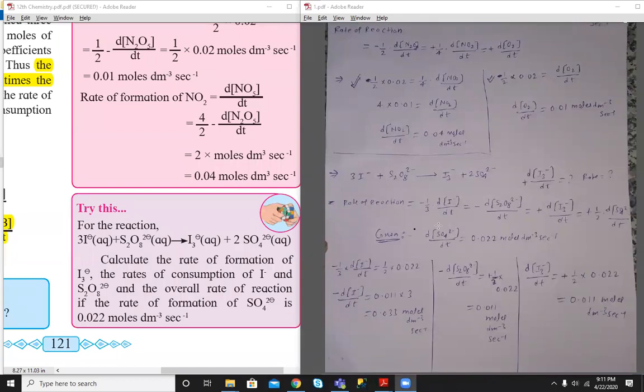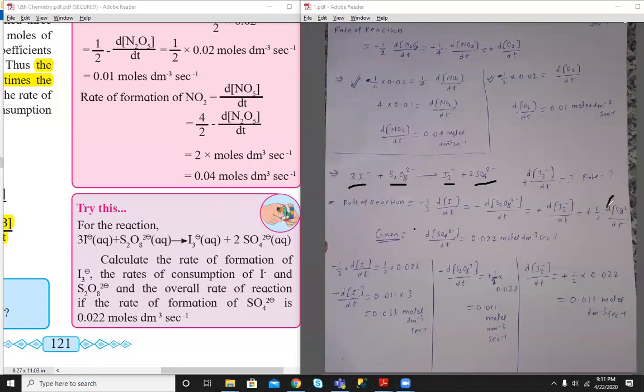So the first step in this problem is just to write down the rate of reaction in terms of all the reactants and products. So I have written the rate of reaction in terms of I minus will be minus 1 by 3 d[I minus]/dt. In terms of S2O8 2 minus, as it has a coefficient of 1, only a minus sign because it is a reactant. And for I3 minus the coefficient is also 1, as it is a product, so plus 1 will come. And for SO4 2 minus the coefficient is 2, that's why plus half d[SO4 2 minus]/dt.